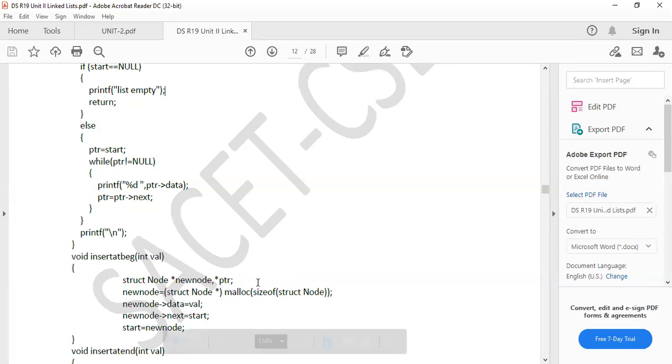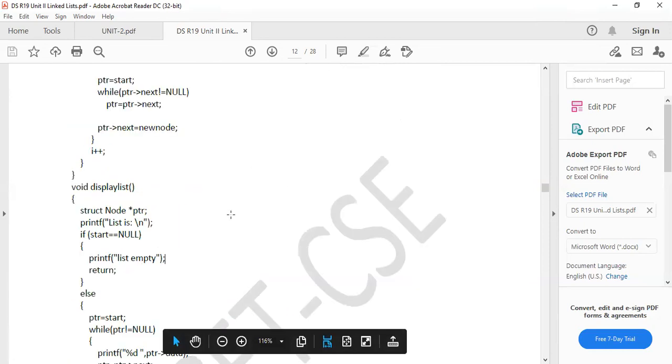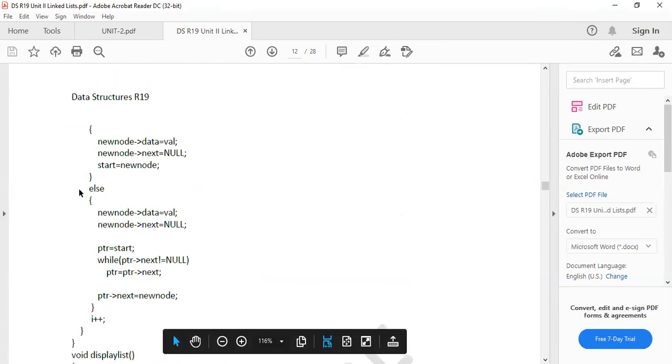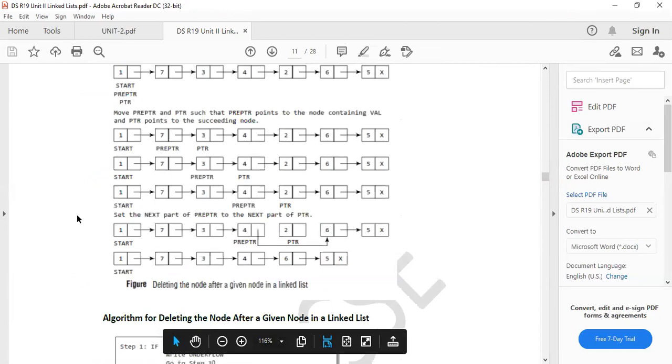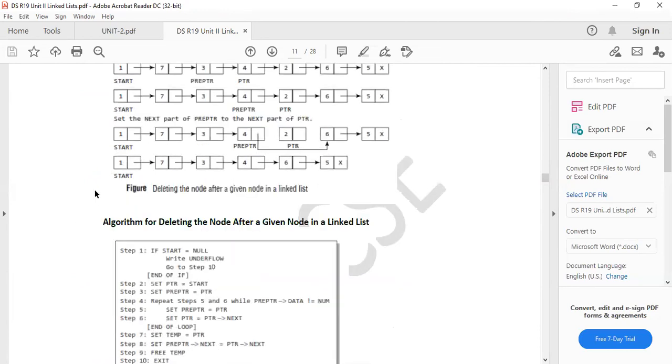So the ptr to data is, just for example, I'll show here. ptr is pointing here to the start node. After that, that start node points to another node. That node points to another node. That is the next node. One is next to 7, and 7 is next to 3, and 3 is next to 4. 4 is next to 6. 6 is pointing next to 5.